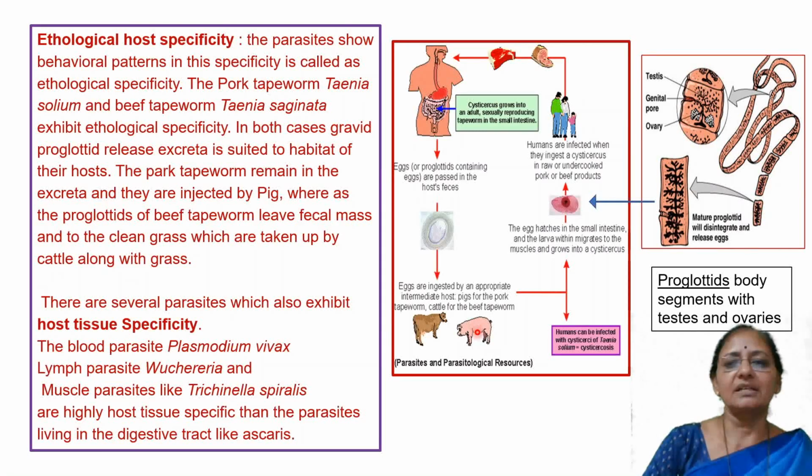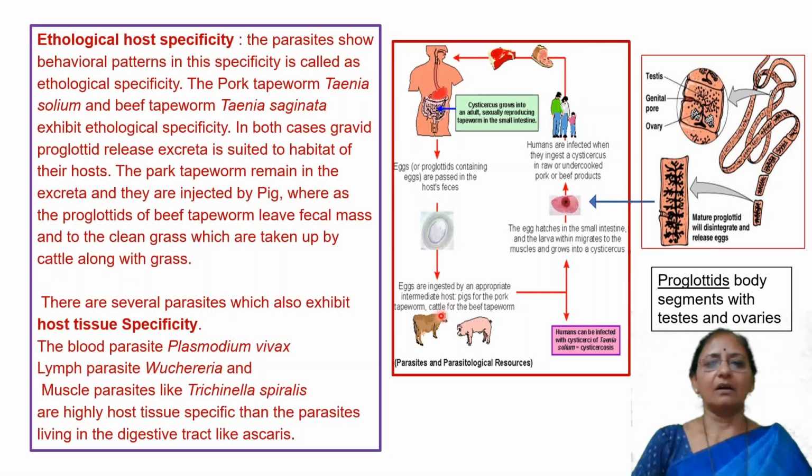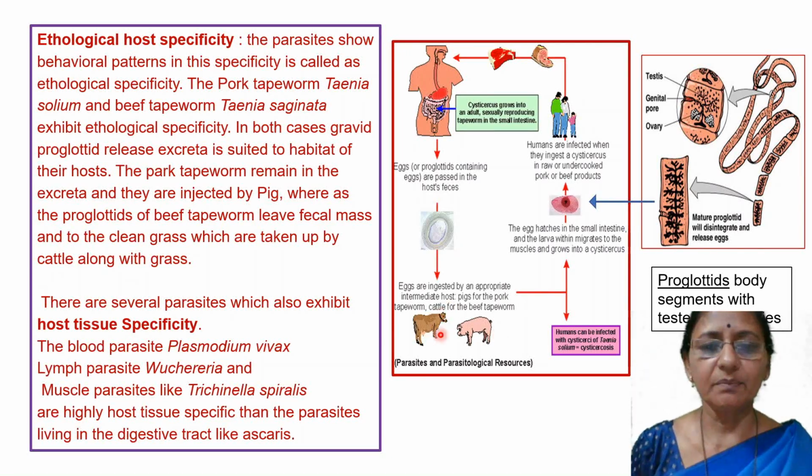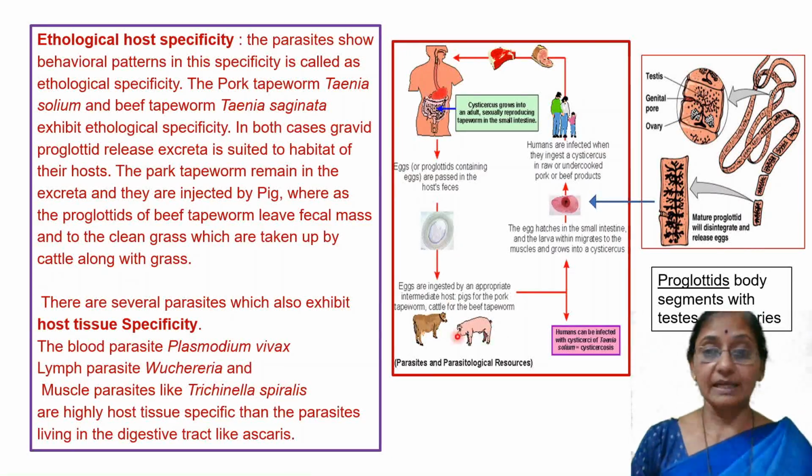There, the egg develops into the next stages, finally forming the cysticercus cellulosae, and these stages enter the human body with this flesh. By eating the flesh, they are taken in by the human body. Any one type of tapeworm can enter at one time, by eating that particular type of flesh.